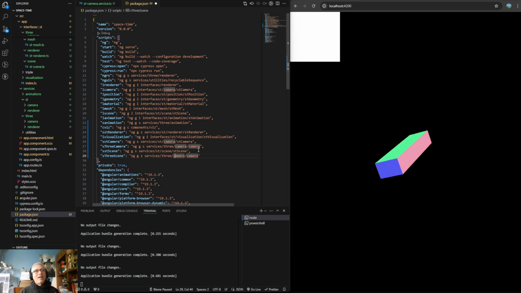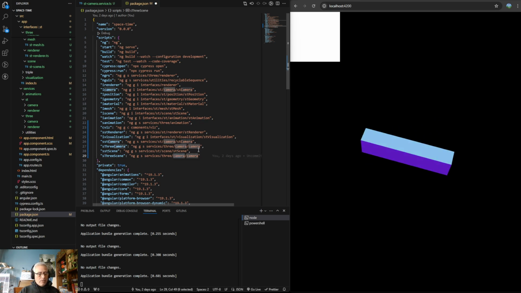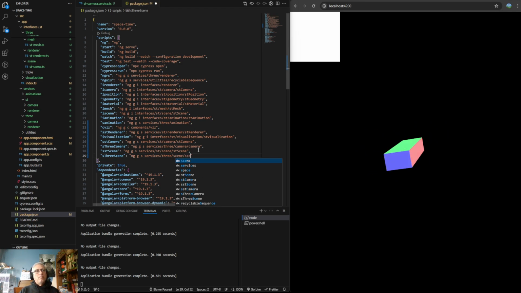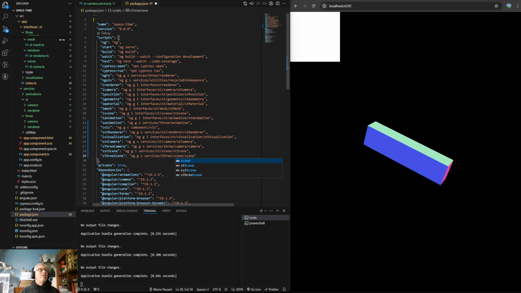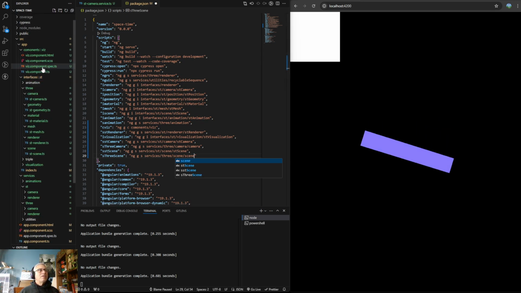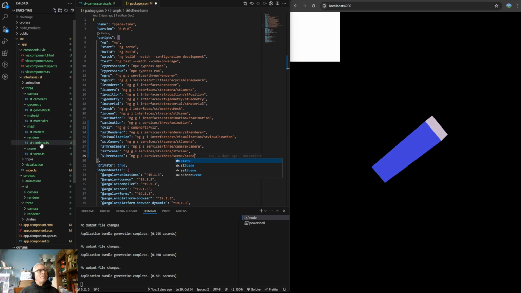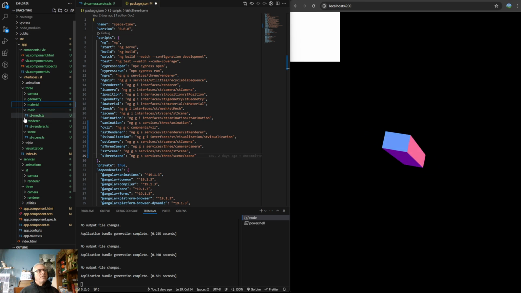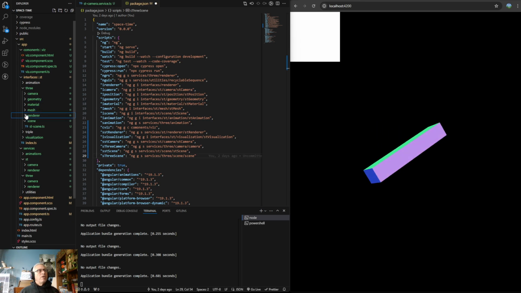And, that's good. And I would imagine when we end up doing this for the next thing, which is probably mesh or something else, by the time we get done with all the other things, which look like they're going to be geometry and material, once we're done with all of these things that are in our interfaces, so we got camera, geometry, material, mesh, and renderer and scene.